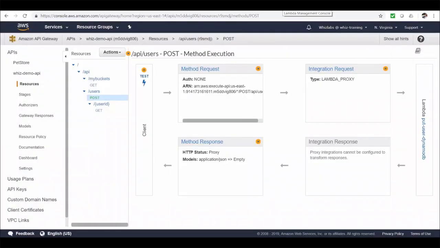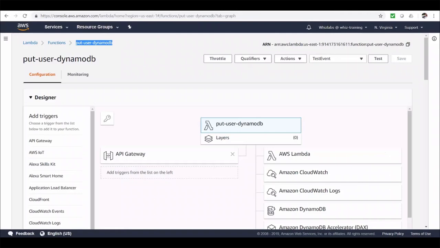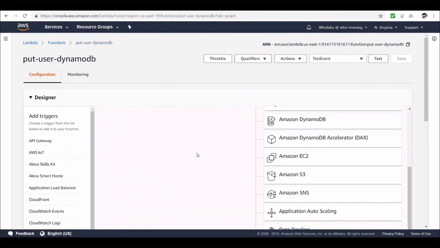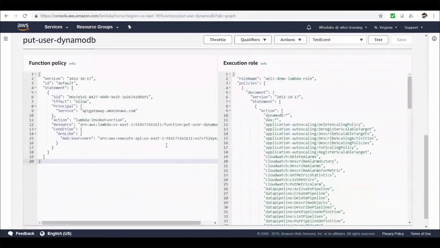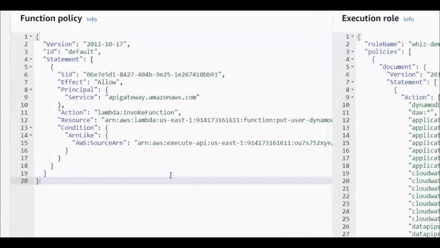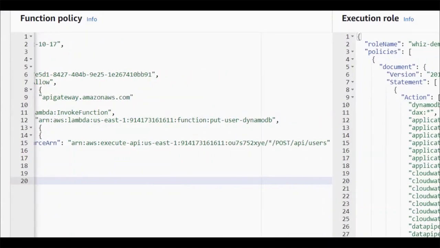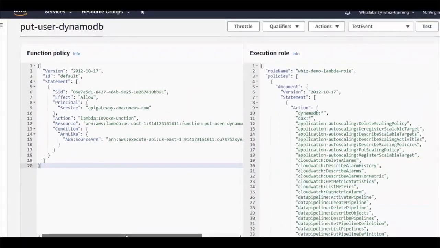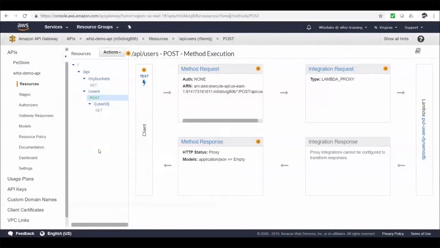So let's go back to the Lambda function. If you click on this key icon, you will see the Lambda function policy and role policy. When we clicked OK on the pop up screen before, it added this policy statement to the function policy to grant access for API Gateway service if the source request is coming from this API resource. So we have created the post method. We can start making requests to this.